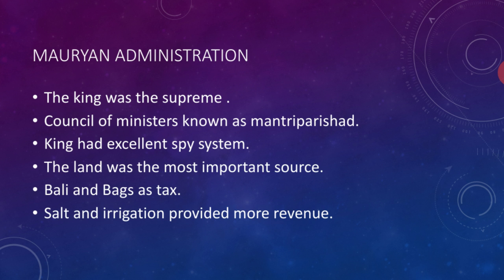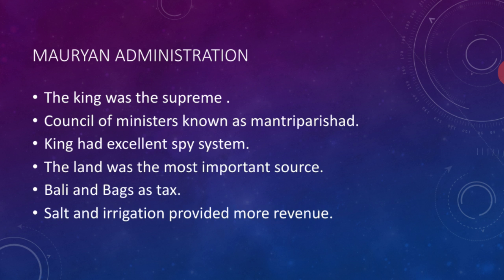The Mantri Parishad will assist the king. Some other ministers will also be there, namely Purohita, Senapati, Mahamantri and Yuvaraja. These are the other ministers assisting the king in particular departments. And the king had a separate spy system. Whatever is happening in the kingdom will be known through the help of spies, and it will be maintained confidentially.